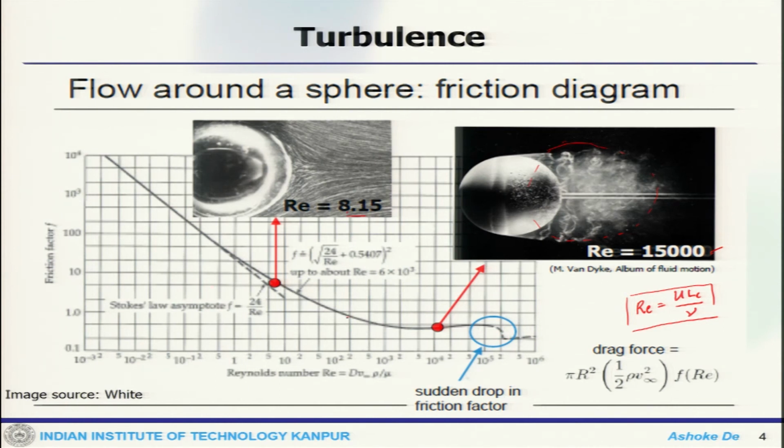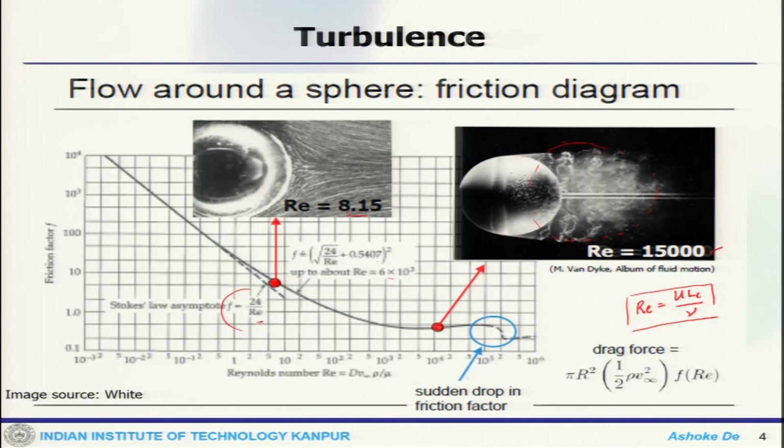This portion follows the Stokes law asymptote, that is, the friction factor is 24 by Re. This is a linear curve which follows 24 by Re. At this point the flow is laminar, and from here to here it follows a curve f equals (root over 24 by Re plus some constant) to the power of two. So it is a parabolic curve which follows up to Reynolds number 6 times 10 to the power 3.